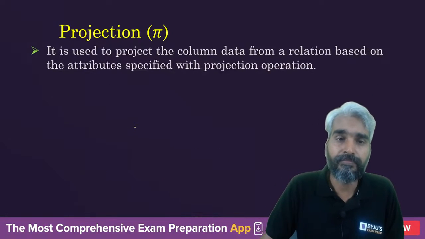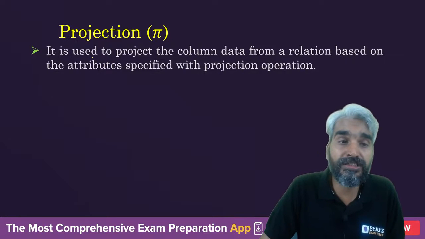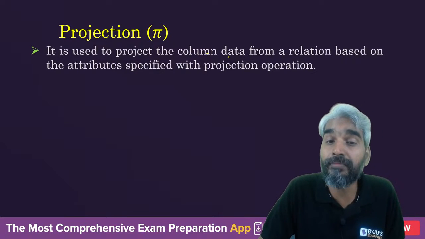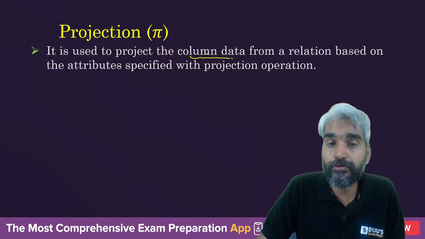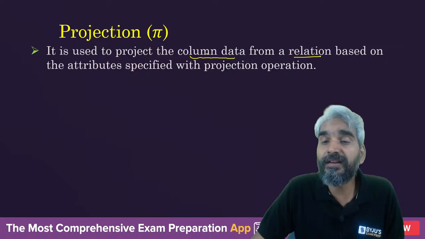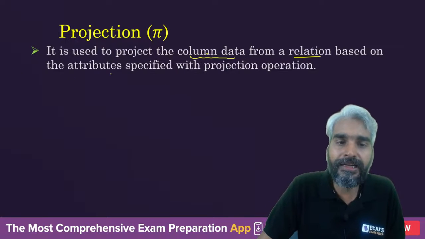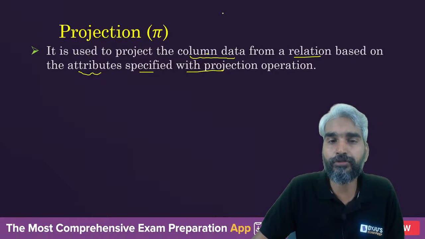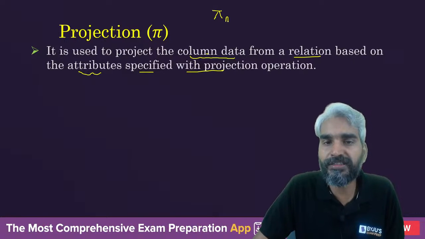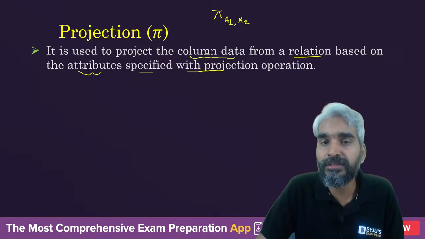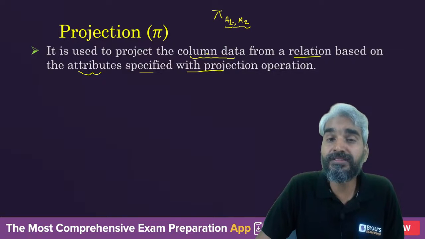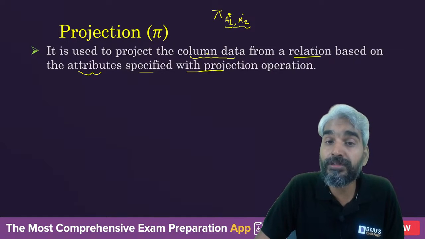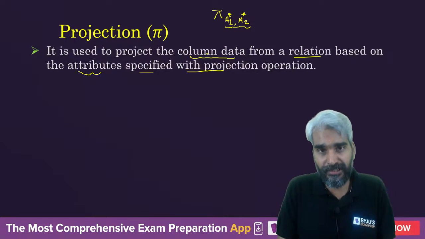So this is selection. Next one is projection. Why do we use projection? It is used to project the column data from the relation based on the attributes specified with the projection operation. Along with this projection operation, you will define the names of attributes, and the data of the columns corresponding to these attributes will be projected, right?